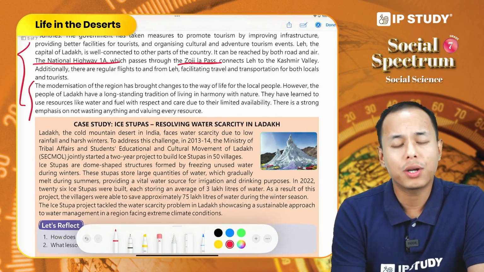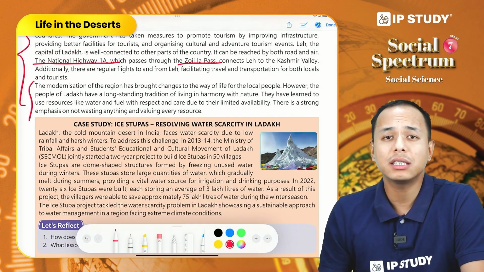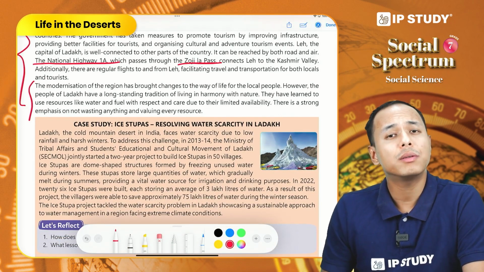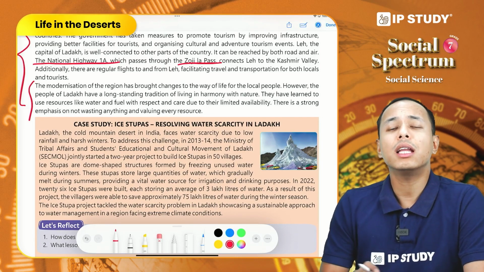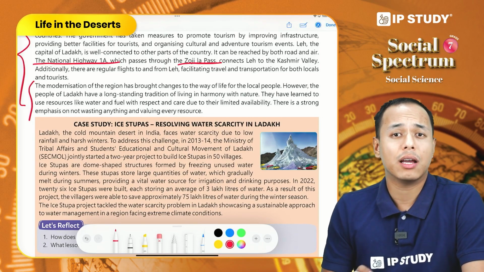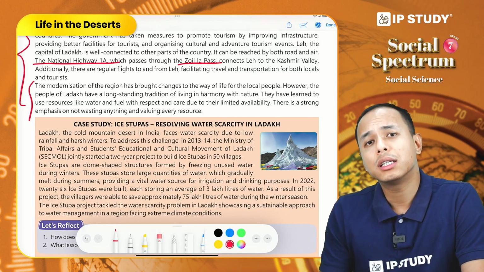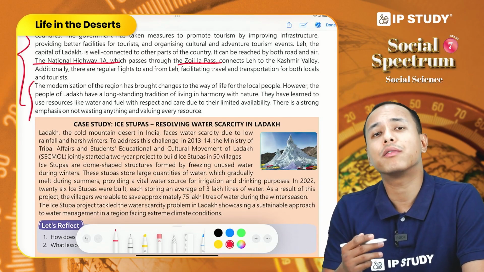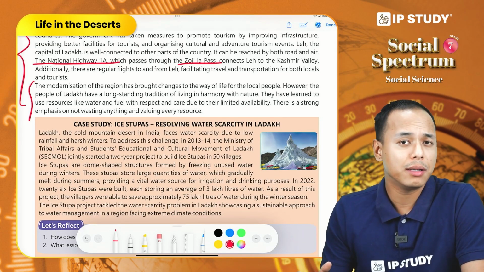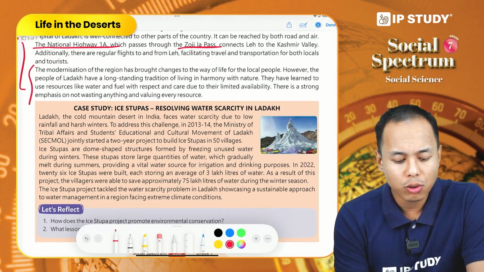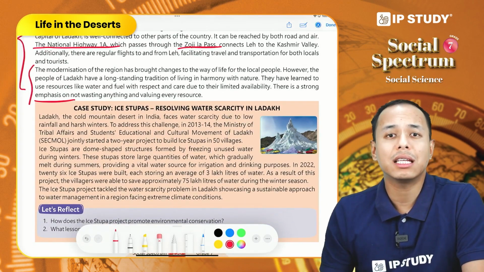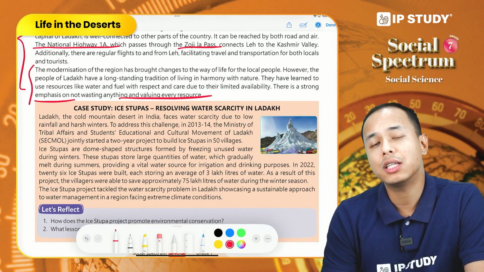Thus, modernization has brought a significant change in the lifestyle of the people here, but people here are still living in harmony with nature. They have learned to use the resources properly because of its limited availability. There is a strong emphasis on not wasting any resources and valuing its resources.